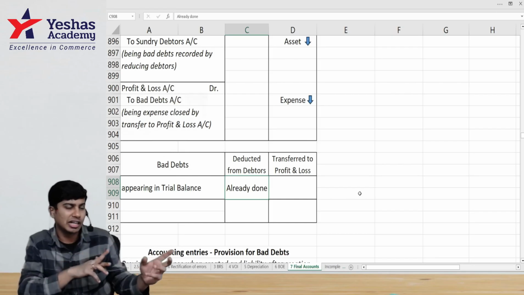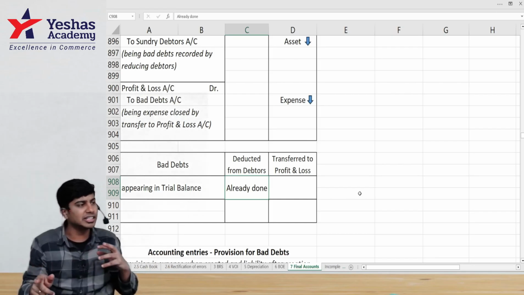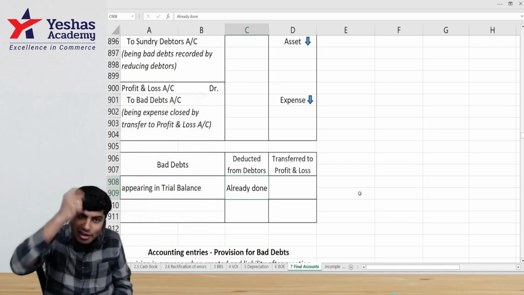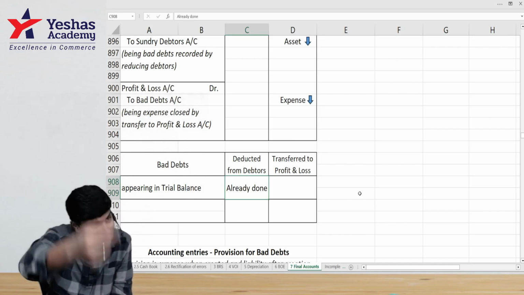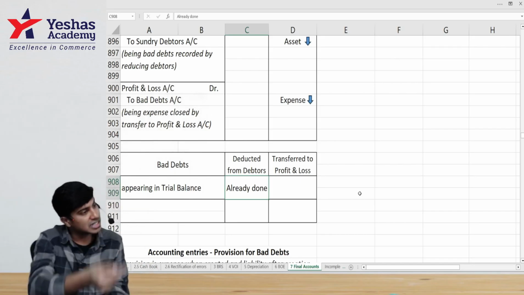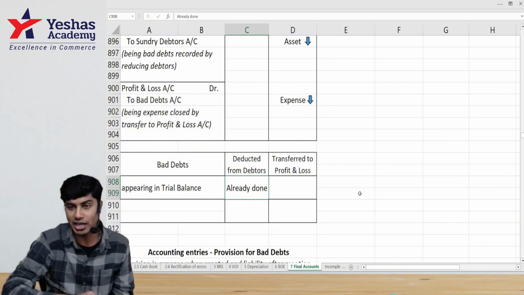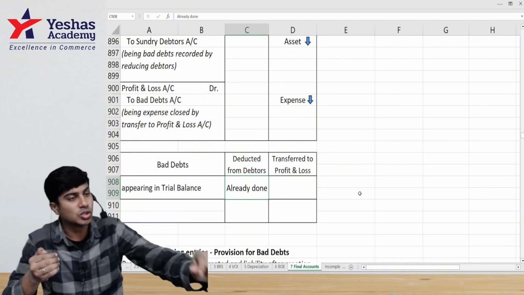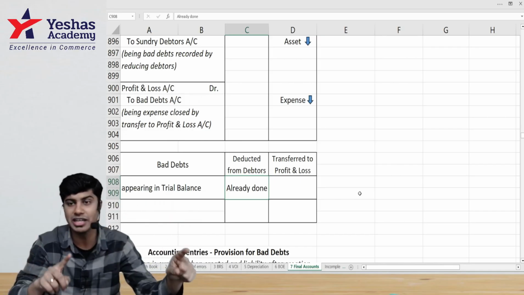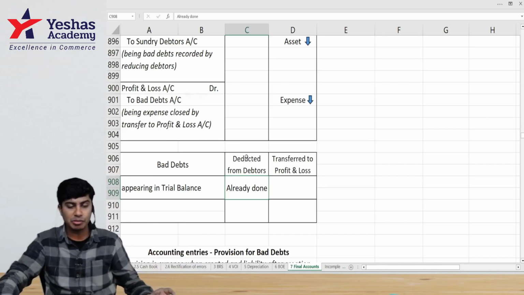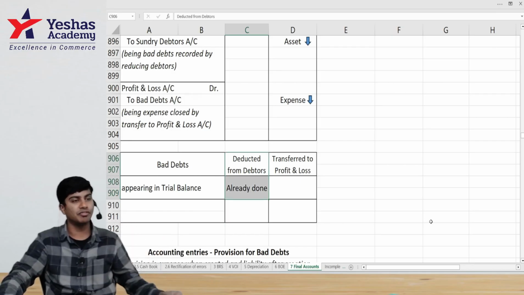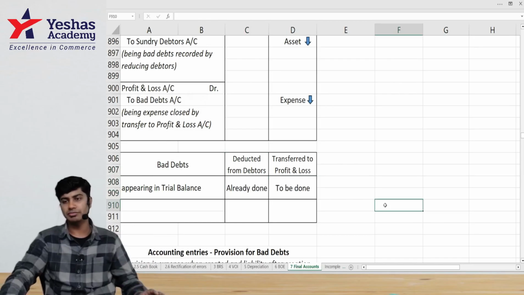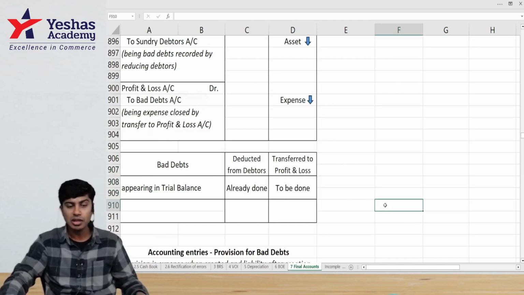Don't tell me that something coming in trial balance should be written once, and something coming in adjustment should be written twice. Please don't give this nonsense answer. The answer is it is already deducted from debtors. That is the reason it's appearing in trial balance. Journal entry is passed, bad debt to debtors. Debtors has reduced, bad debt has a debit balance. The ledger gets closed. It appears in trial balance on the debit side. So it is already deducted from debtors; in final accounts, we don't have to deduct it freshly. Further, we have to write it in the P&L account debit side.